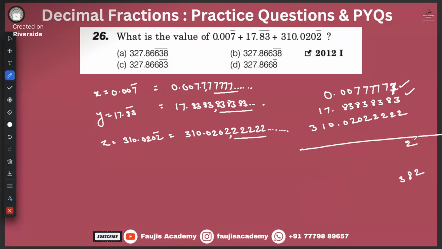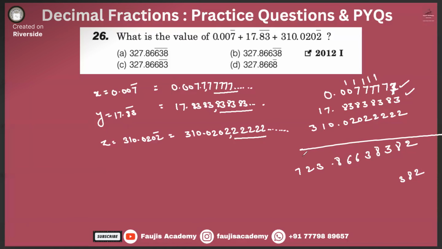7, 3, 10, 12, 2, 1, 15, 16, 17, 18, 1. 1 remaining. 7, 3, 10, 12, 13, 3. 1 remaining. 18, 1 remaining. 1 remaining. 6, 8.327. So what did we observe over here?